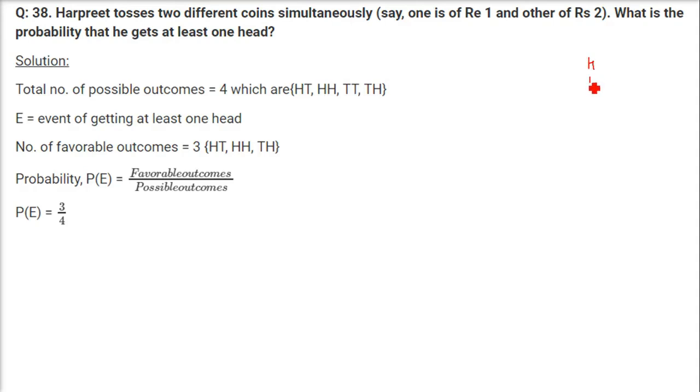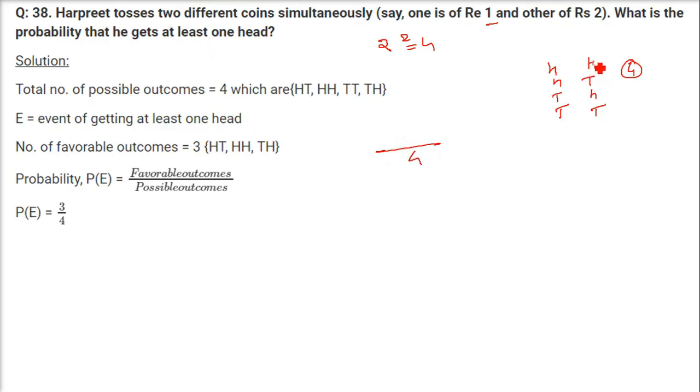So head, tail, head, tail, head, head, tail, tail. So these are the 4 possible cases. You can also say that because 2 outcomes can come, head and tail. How many coins are there? 2. 2 to the power 2 is 4. So this is how you can compute also. So 4 possible outcomes are there. So we just say 4 is the denominator. That is all the possibilities here.